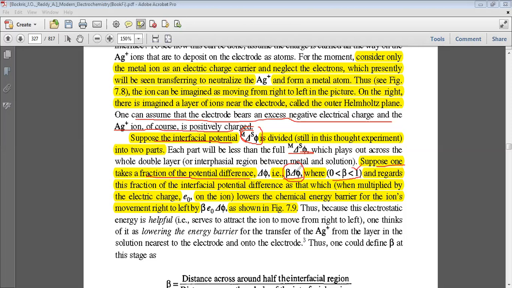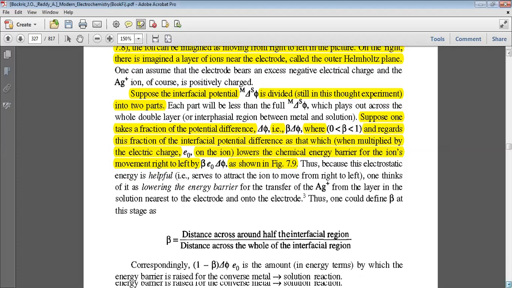Then it will be the fraction of the interfacial potential difference which, when multiplied by the electric charge, lowers the chemical energy barrier for the ion's movement from right to left by beta e naught delta phi. So we will move to figure 7.9.